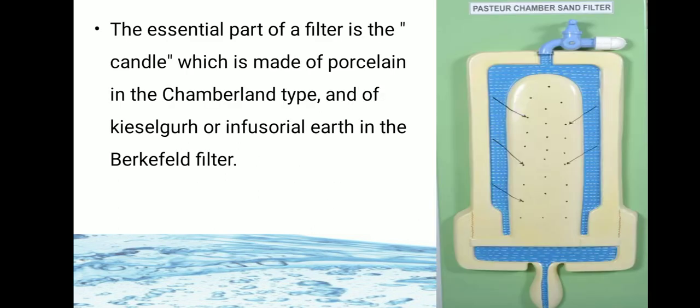In the image, this is the model of the Pasteur-Chamberlain filter. The essential part of the filter is the candle, meaning the center part of the filter. It is called the candle, which is made of porcelain in the Chamberlain type and of infusorial earth in the Birkefeld filter.